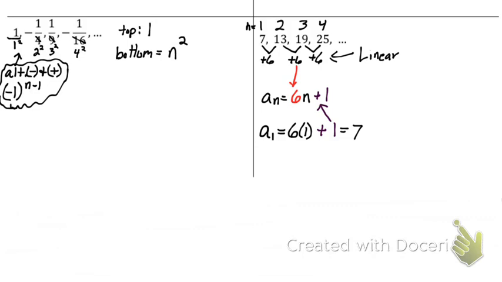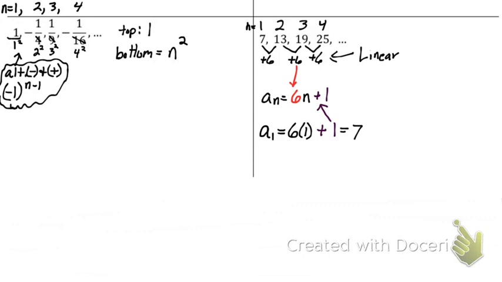So if I do my n values up above, this would be my first one. This would be my second one. This would be my third one. This would be my fourth one. Is this one just 1 squared? Yeah. Is this one just 2 squared? Yeah. 3 squared? 4 squared? So it is just n squared. Whatever n I'm on, I just square the bottom.